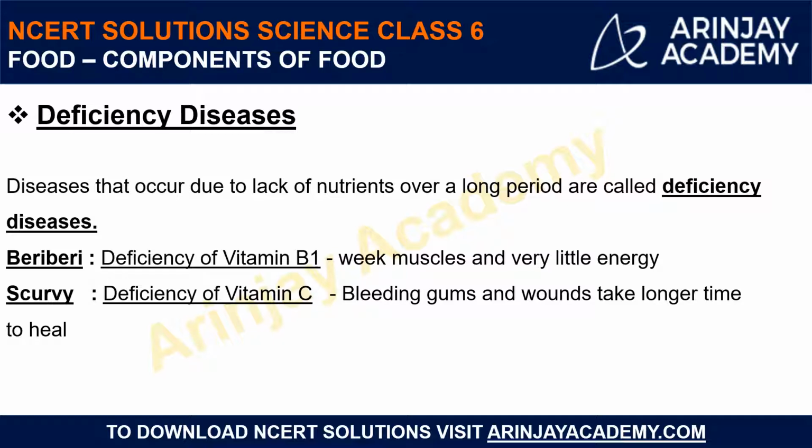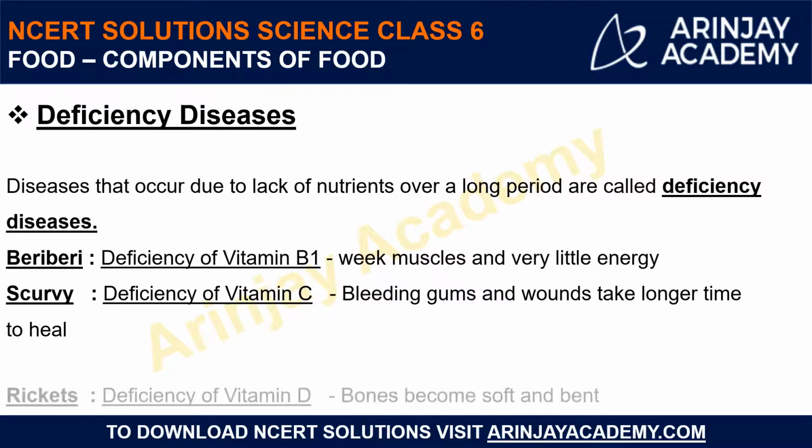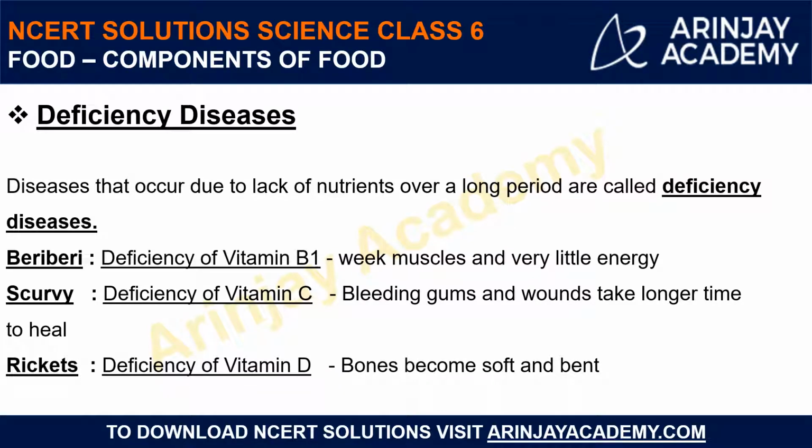Alright, so this all means that we might have acquired the disease named scurvy. Then rickets. As we had seen earlier, rickets occurs due to the deficiency of vitamin D. So if our body has insufficiency of vitamin D, then the calcium cannot be utilized for the growth or for increasing the bone density as well as our teeth. So we might feel that our bones have become soft and bent. We might feel less energy in our body again. So this can symbolize that we have acquired rickets.